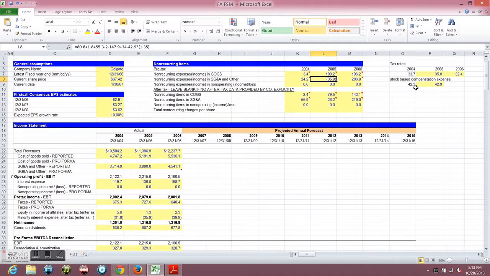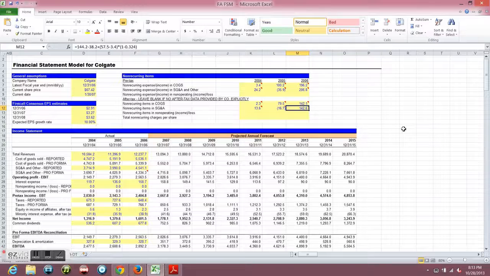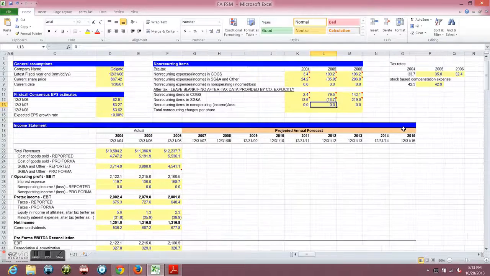Now we have to figure this out in our after tax. Well, it's not that hard. This is our after tax, right? So we simply do minus 42.3. Same with 05 as well, minus 42.9. And let's see if everything matches. 13.6, 16.7, 3.4, 102, 24, 0, 0, 2.4. This is a bit off, but that's understandable. I don't know why, but it's always a bit off.